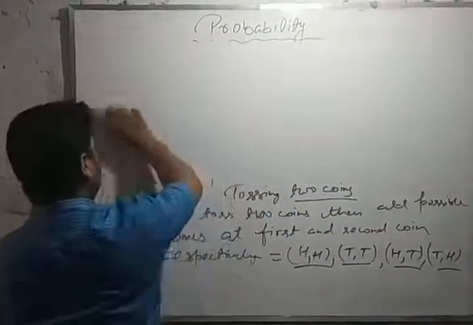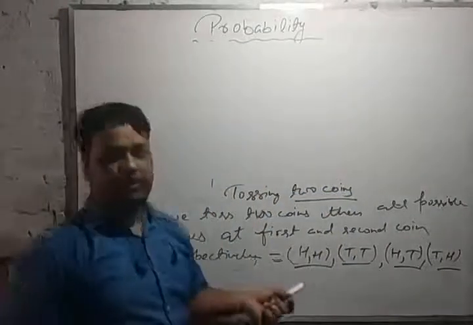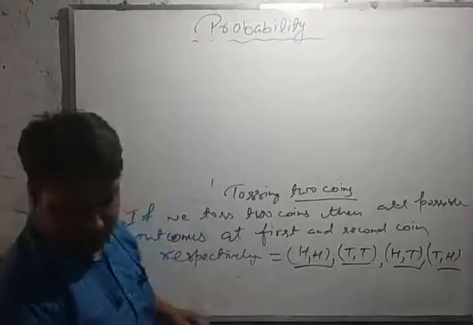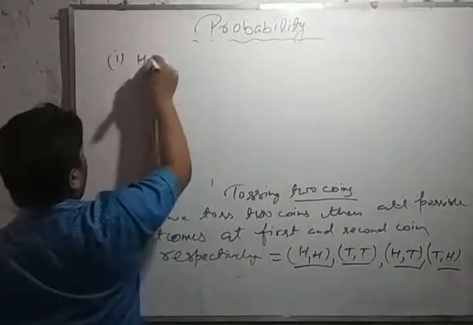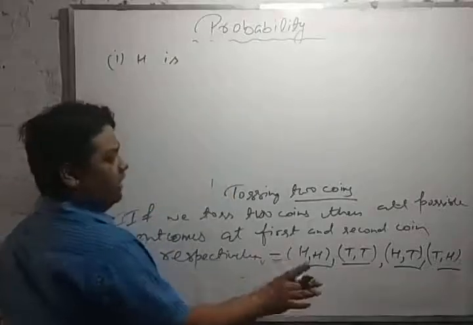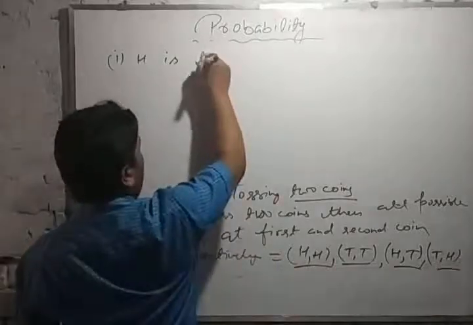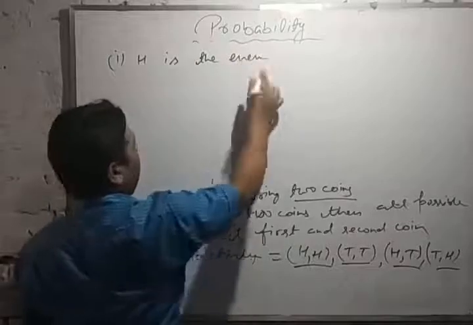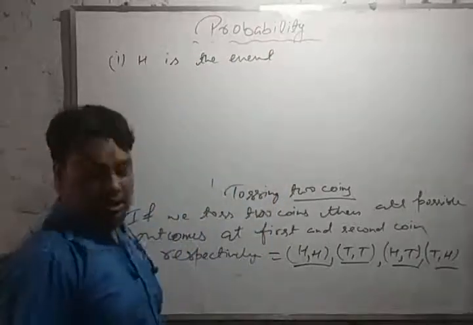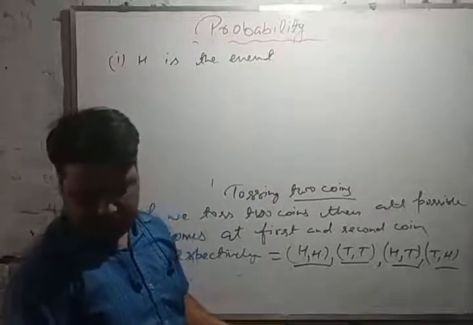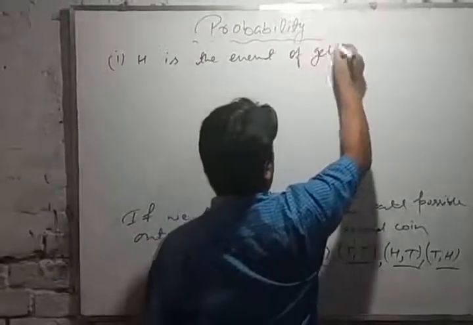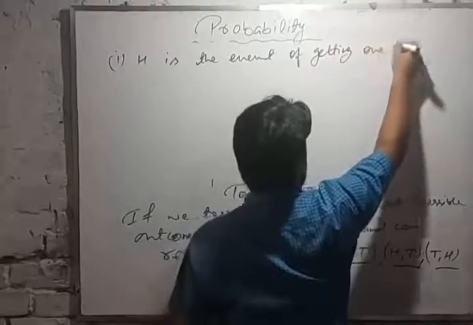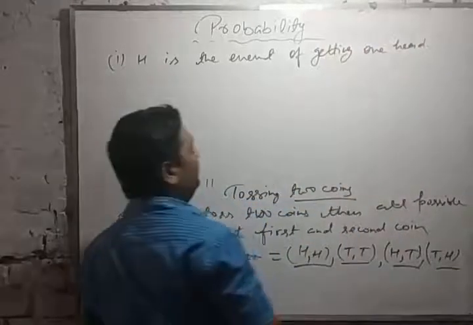If you are tossing 2 coins, first point: H is the event or outcome of getting one head only.